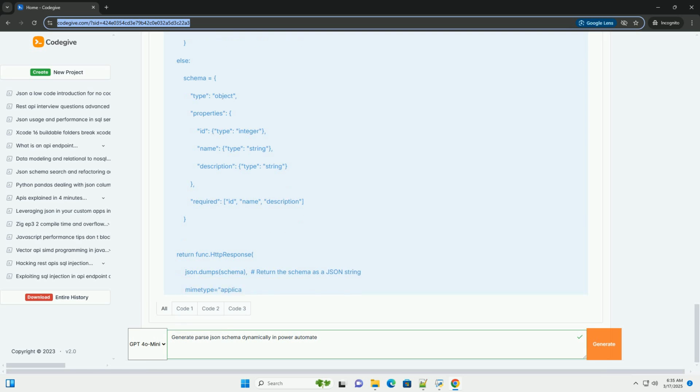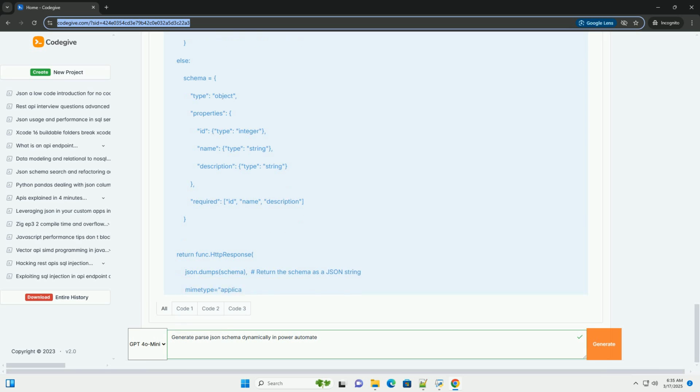Step 4 and 5, compose schemas. These create the JSON schema string, one with the price property and one without. Carefully define the data types and required fields. Step 6, parse JSON. This is the crucial step. The schema field uses an expression. The if function checks the same condition as in step 3. If true, it uses the schema from compose, schema with price, otherwise, it uses the schema from compose, schema without price. The outputs function retrieves the result of the compose actions.